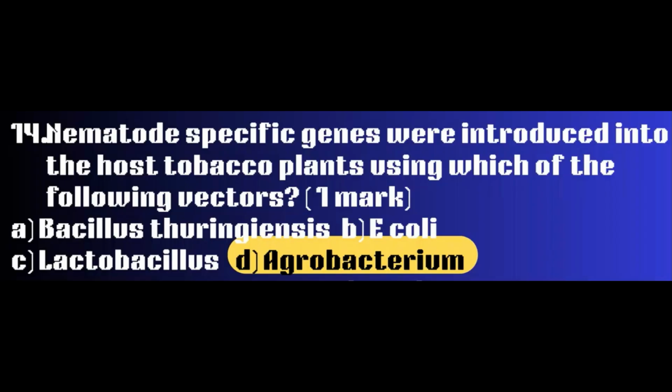So the answer is option D, agrobacterium. Nematode-specific genes were introduced into the host tobacco plants using agrobacterium vectors.